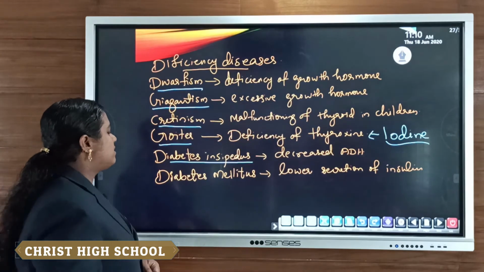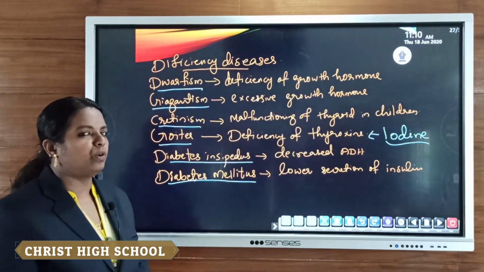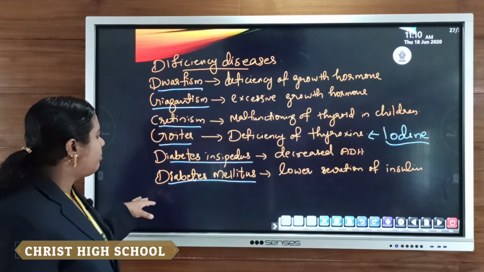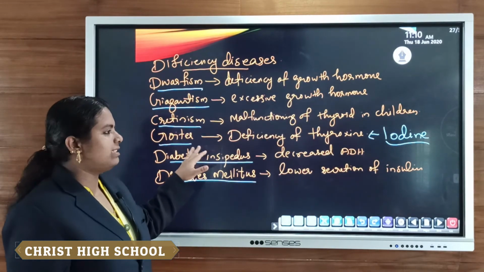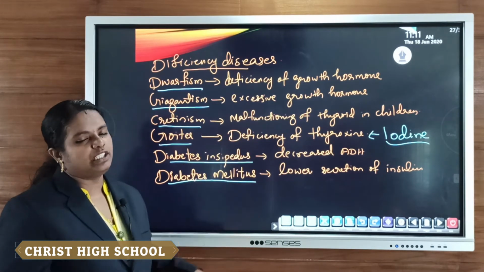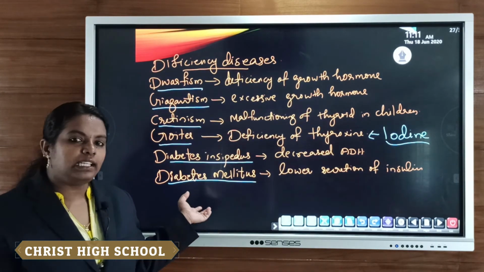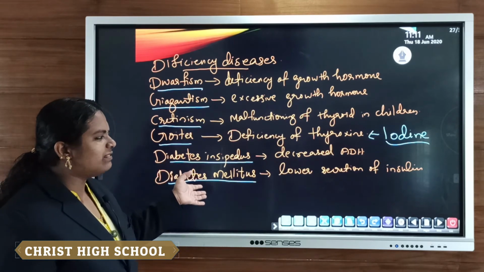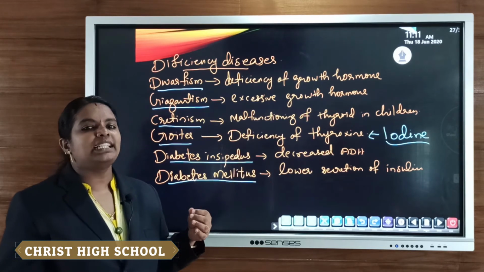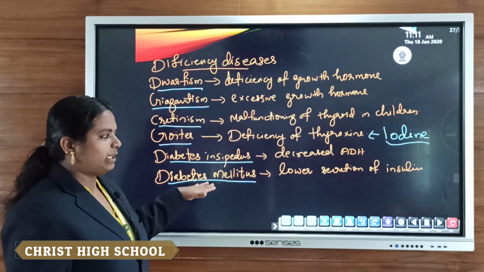And another one is known as diabetes mellitus. Diabetes mellitus is due to the lower secretion of insulin in our body. Diabetes insipidus means decreased secretion of ADH, and diabetes mellitus means lower secretion of insulin. So for the person who is suffering from diabetes, doctors will give them injections of insulin. By taking insulin injections, those who are suffering from diabetes can overcome this particular condition.